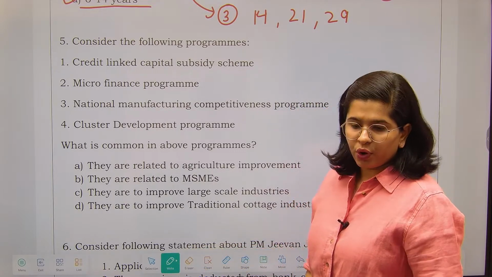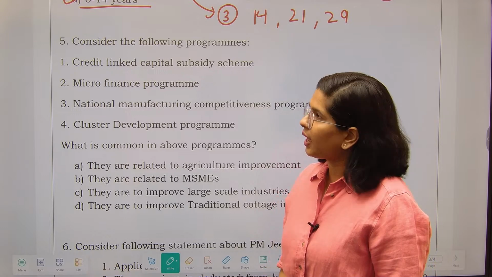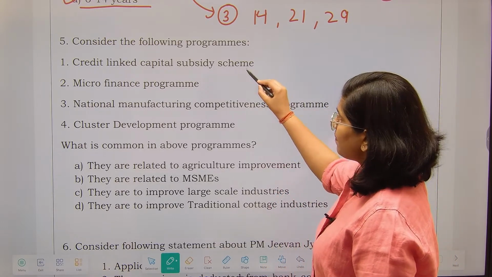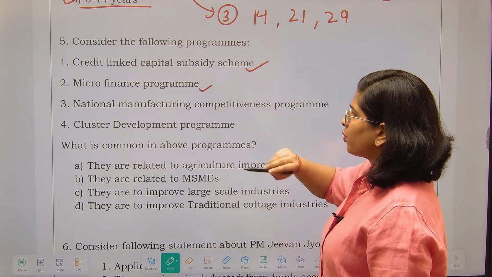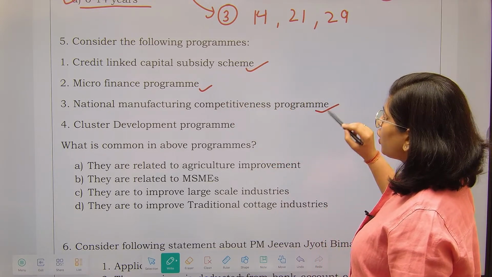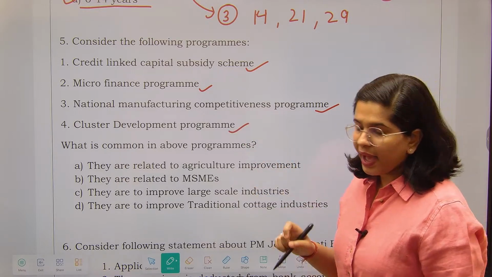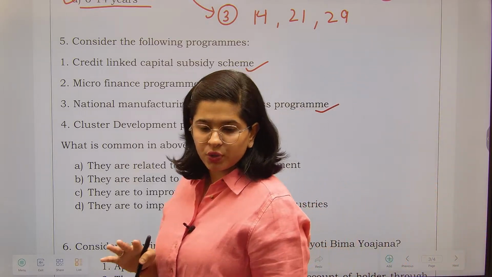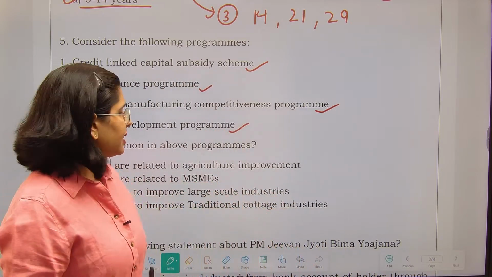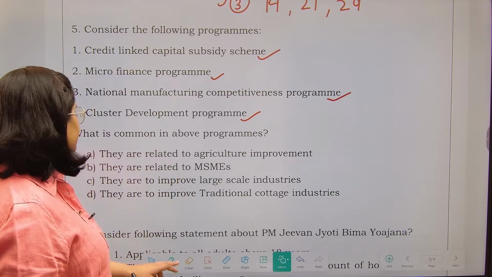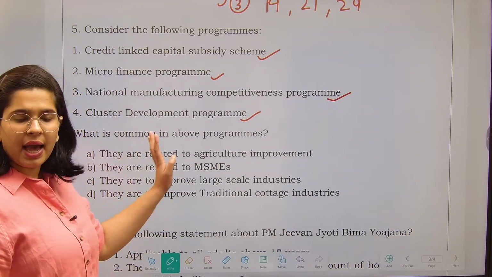Next is, consider the following programs. Now what are the following programs? See over here. Number one is credit linked subsidy scheme. Okay. Microfinance program, national manufacturing competitiveness program, cluster development program. They have given 4 schemes to us together. Okay. And next thing they are asking us. Now I consider that this is an easy question. What is the common in above program?